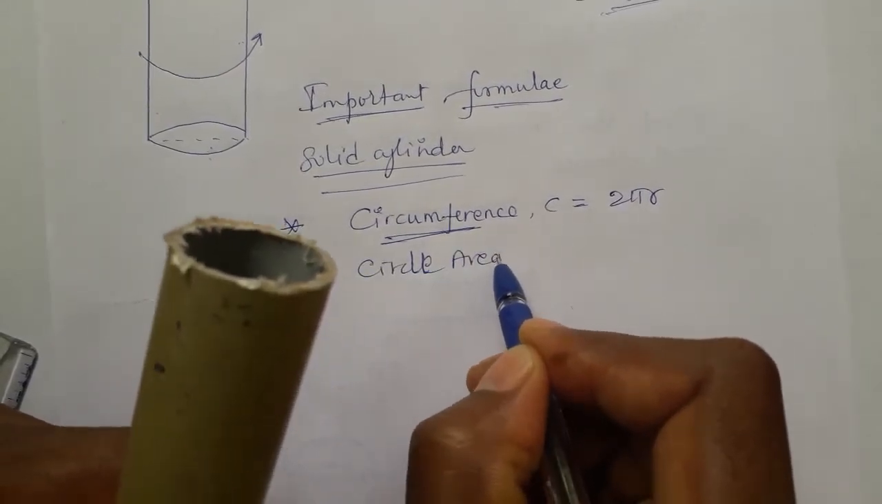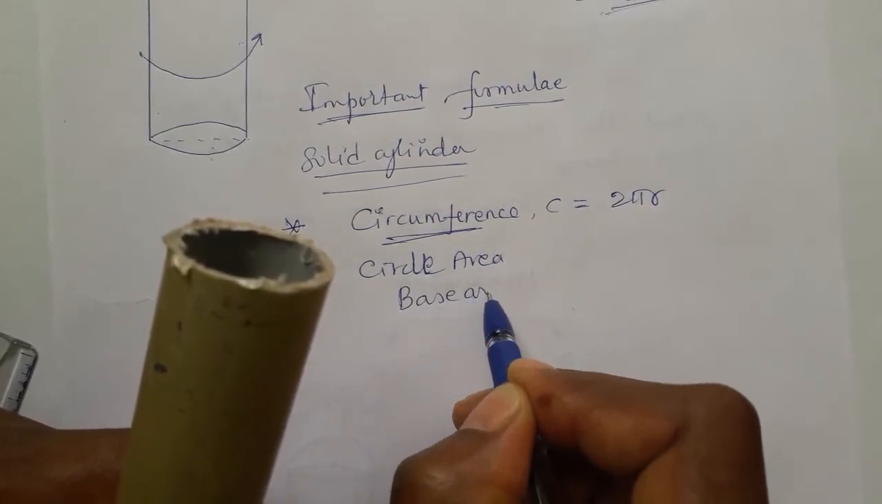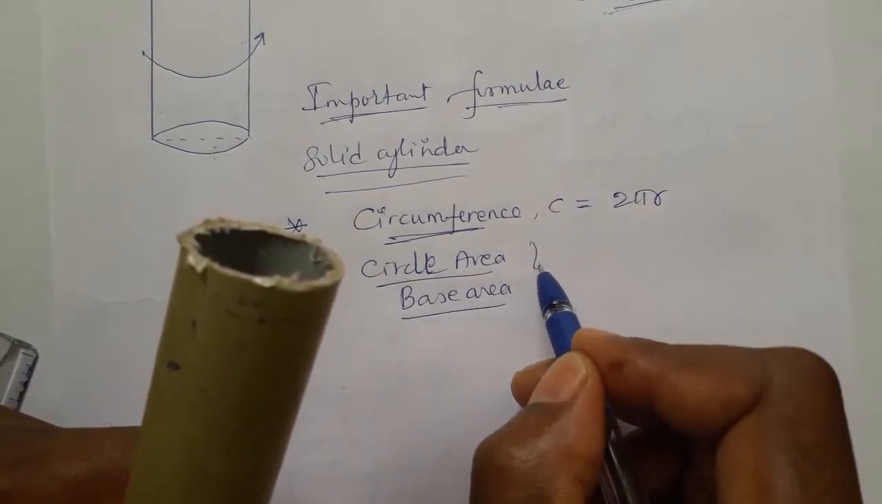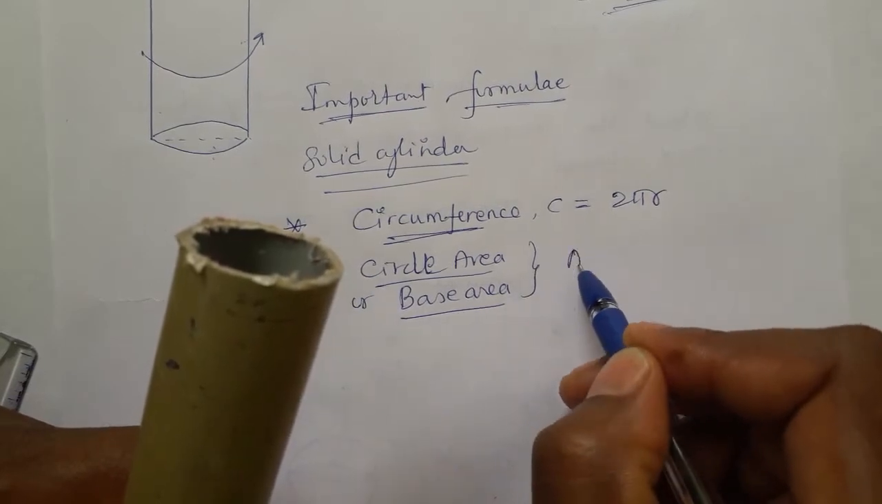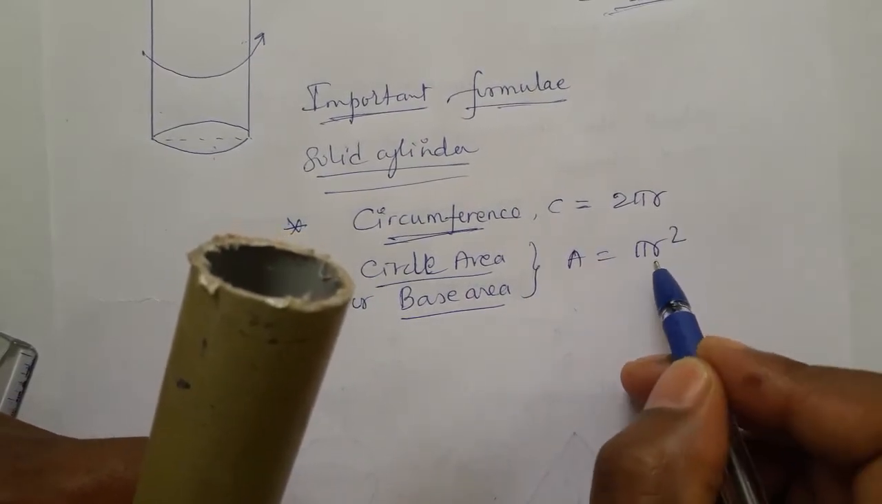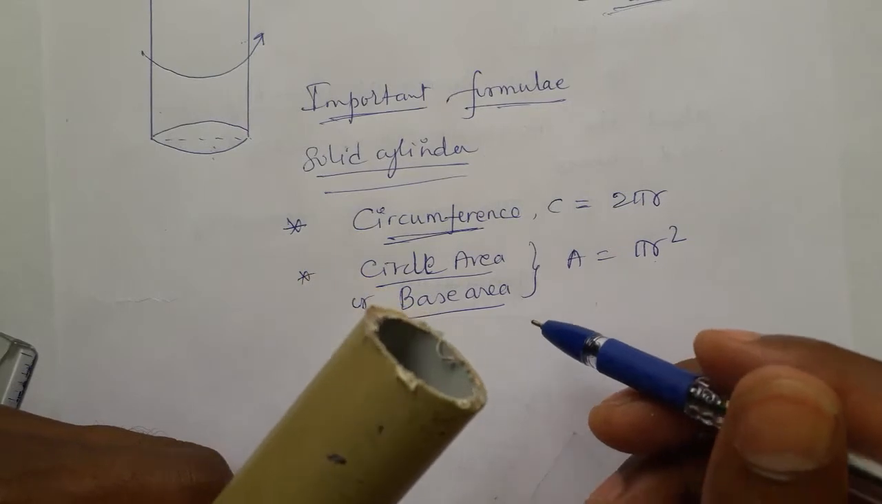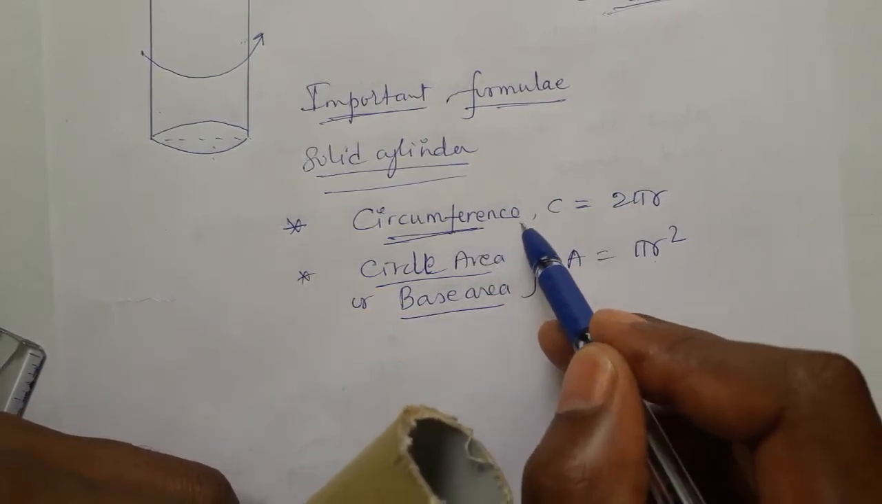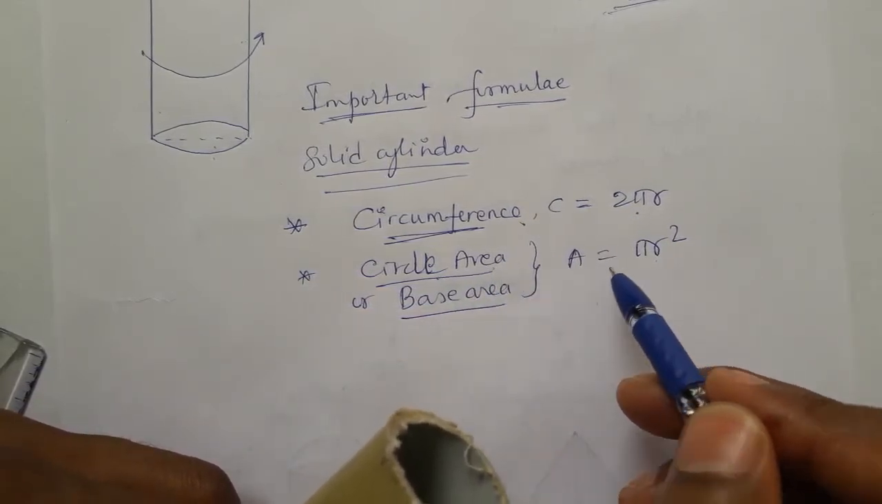Circle area is also called base area, equal to pi r square. Circle area and circle circumference, these two we have studied in the 9th standard. Circle circumference is 2 pi r. Circle area is pi r square.